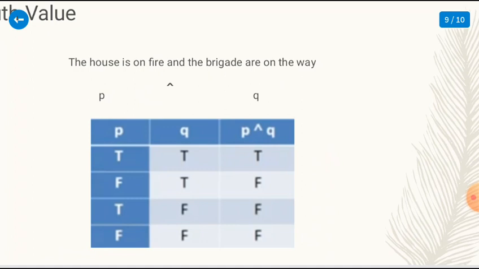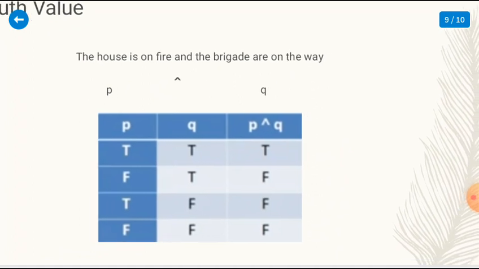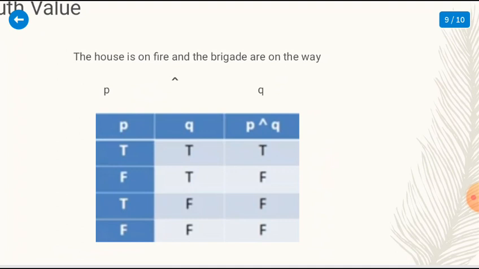Jadi kalau emang kalimat yang proposition pertama itu benar dan kalimat yang kedua propositionnya benar juga, so P and Q are true. And if the house is not on fire and the brigade are on the way, itu dinyatakan sebagai false.